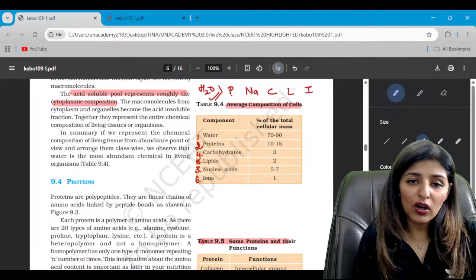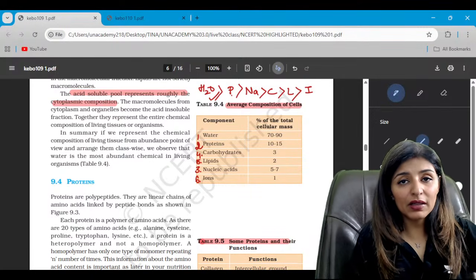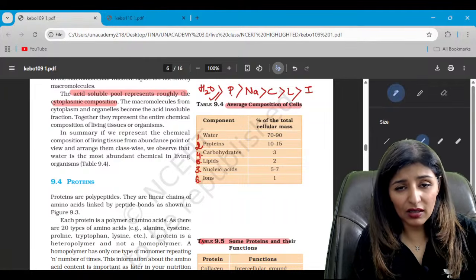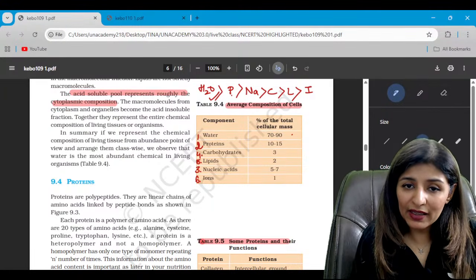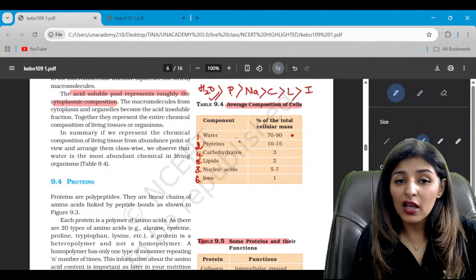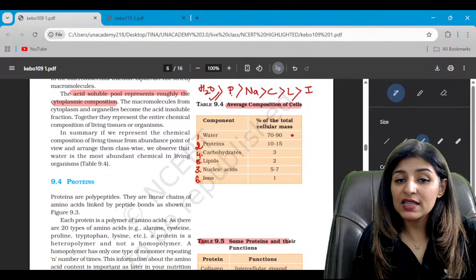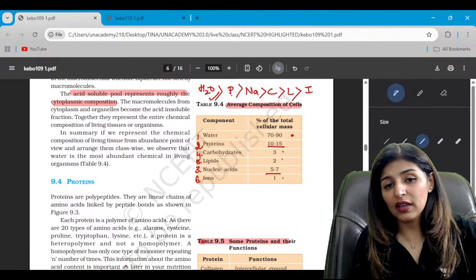If you remember this order, this is the decreasing order in which the components are present. If you remember this decreasing order, you can easily match, but also keep some idea about the values in case they ask you in statement format. So water 70 to 90, proteins 10 to 15, then nucleic acid 5 to 7, then 3 to 1. Can you remember this?